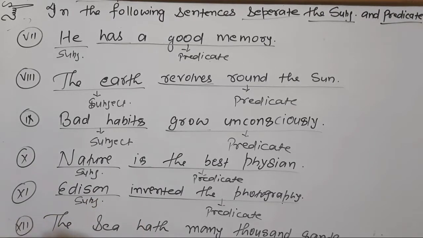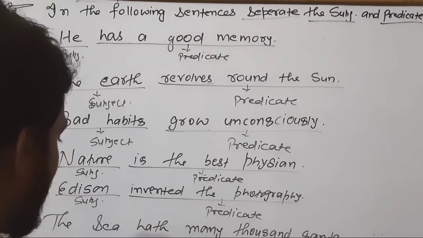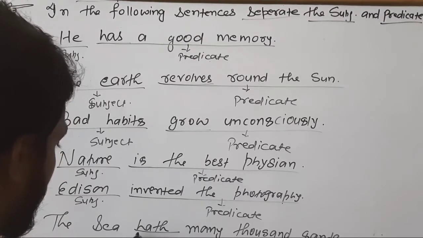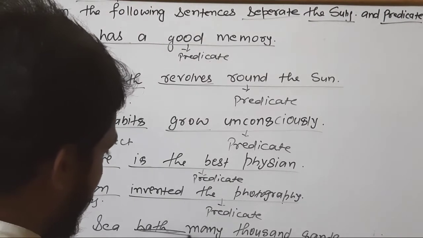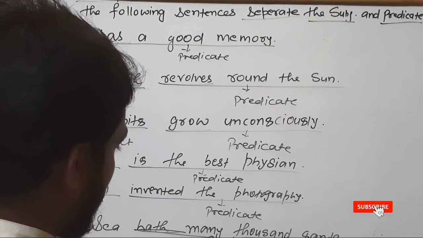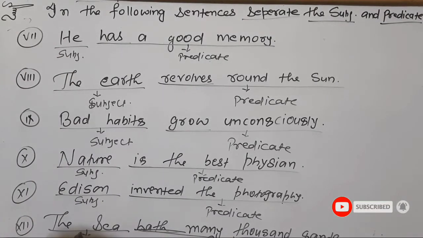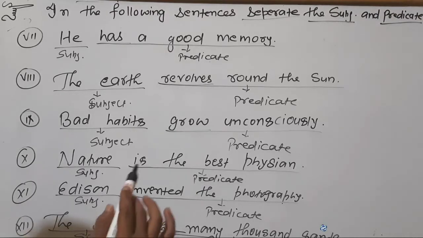Number 12 and the last one, the sea hath many thousand sands. This is the verb. So from here we will say it predicate and the sea is the subject, right?